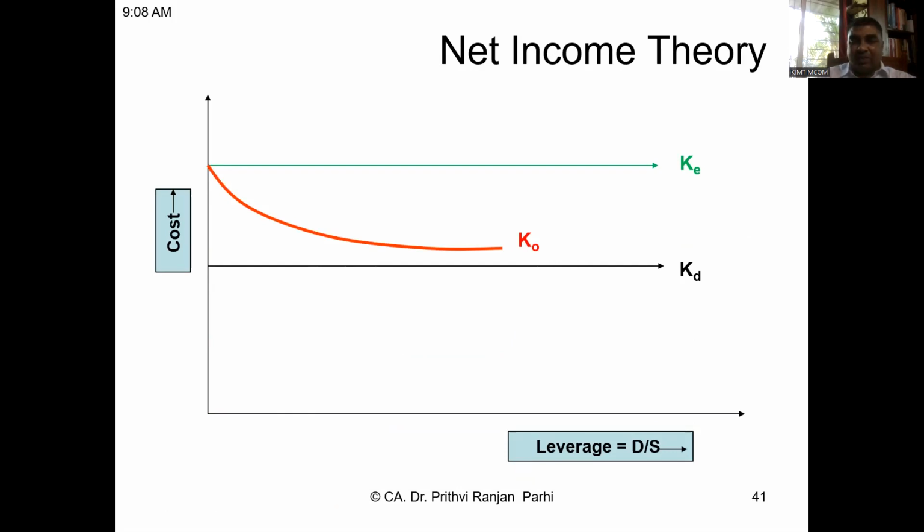It will come down because when you introduce debt, you are actually substituting a costlier fund with a cheaper fund. Debt is cheaper than equity. Therefore, this theory says that with leverage, overall cost of capital will go down.